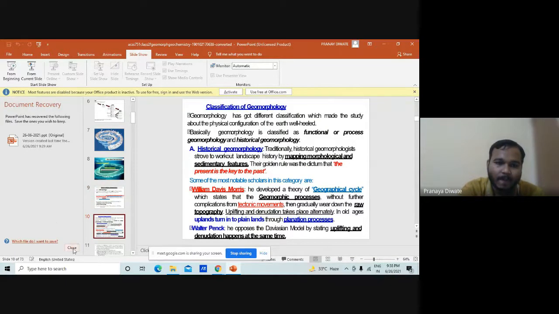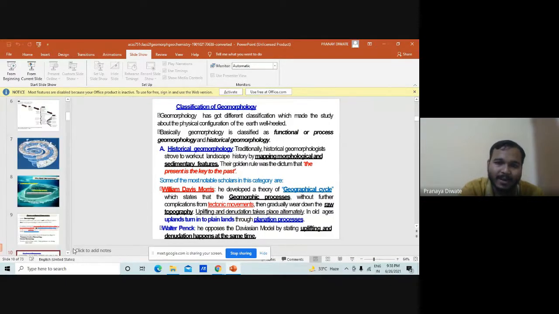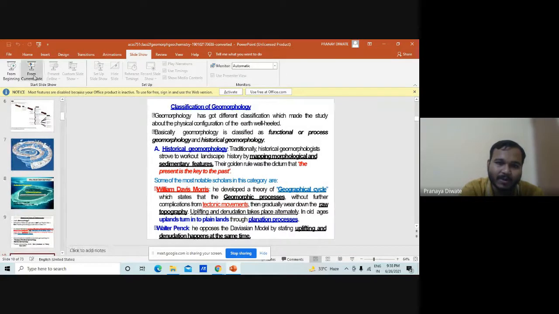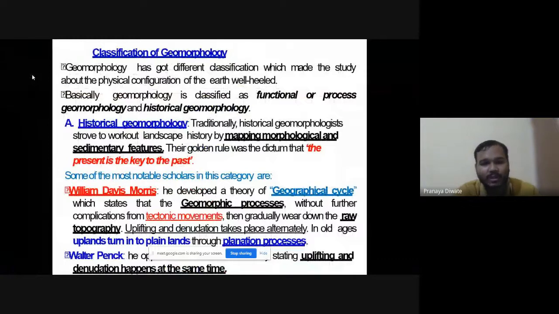So, you have a classification of geomorphology into different terms, like historical geomorphology, then a modern historical one, and process geomorphology. So these are the different kinds of geomorphology we have. Then you have catastrophism versus uniformitarianism.